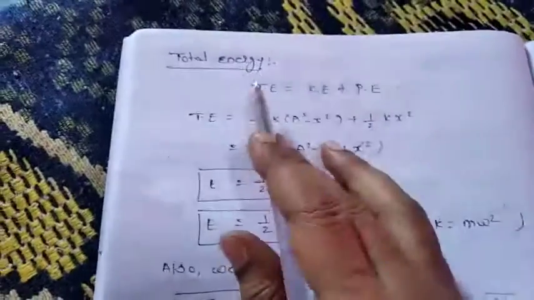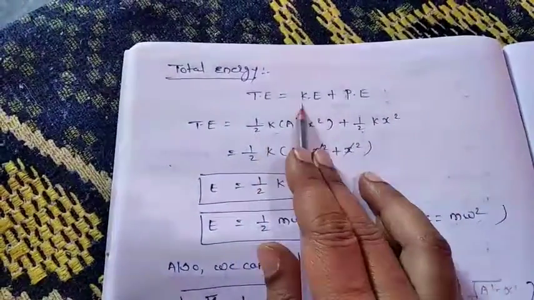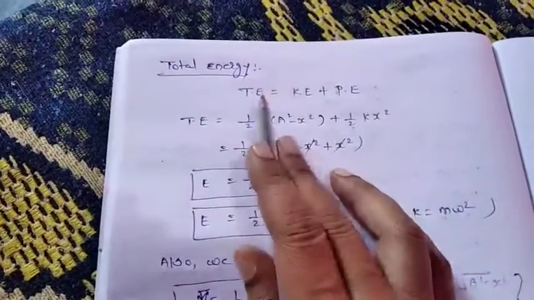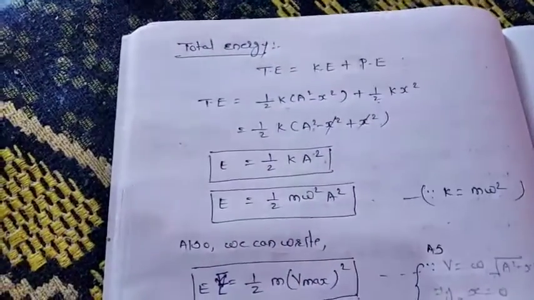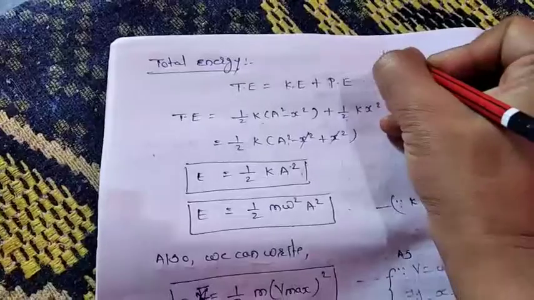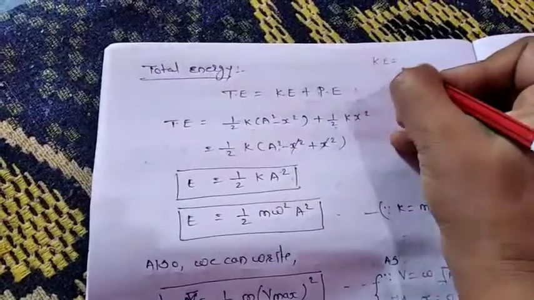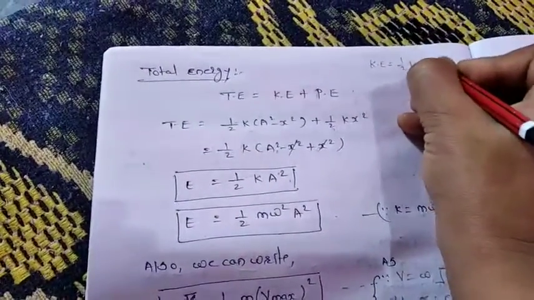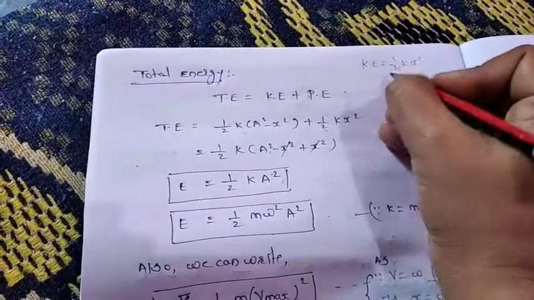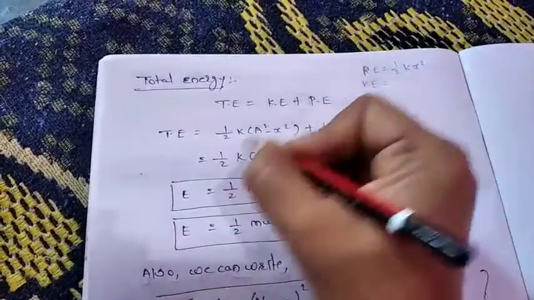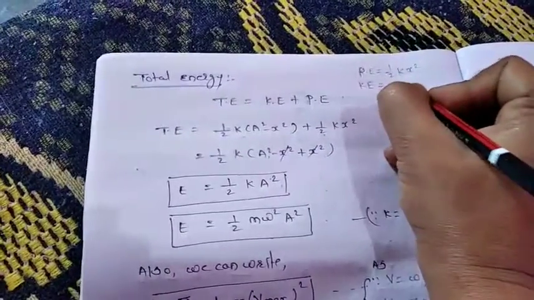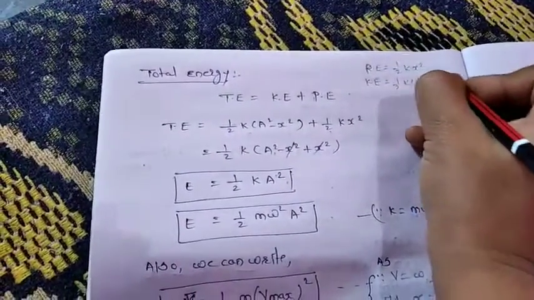Now we will see the total energy of the particle. Total energy is equal to kinetic energy plus potential energy. We have the formula for kinetic energy: it is 1 by 2 k into a square minus x square.